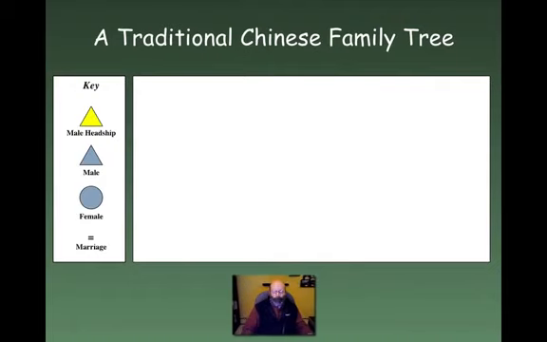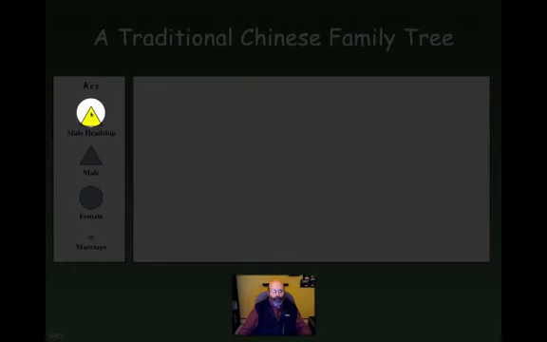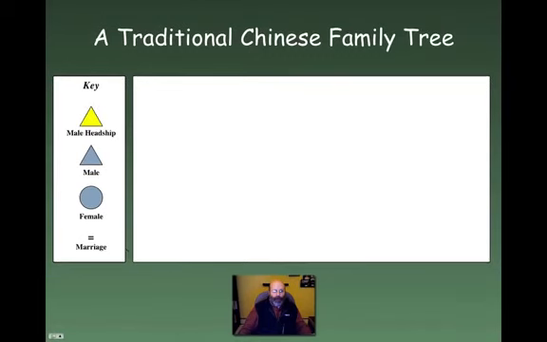Okay, so let's take a quick look at what we're going to call a traditional Chinese family tree. Over here, I've got the key set up for you. We're going to use a triangle to represent males, circles to represent females, and an equal sign to represent marriage. I'm just going to throw out a quick layout for you. So let's take a look at what we've got here.